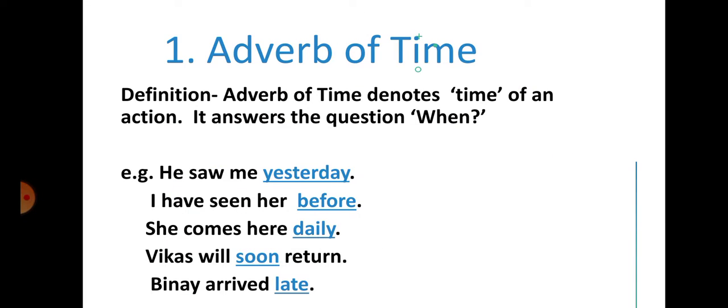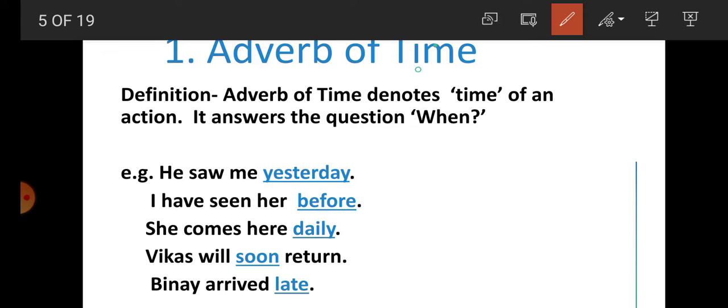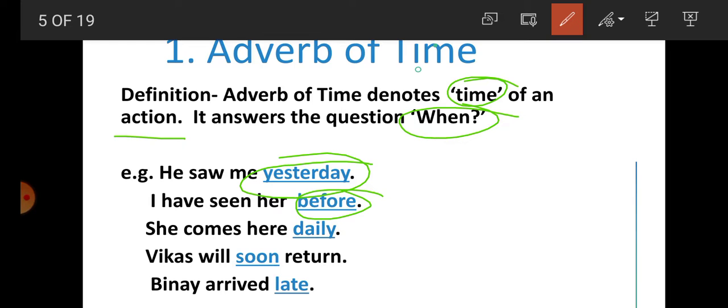Number 1. Adverb of time. What is adverb of time? Adverb of time denotes time of an action. It answers the question when. For example, student, he saw me when? Yesterday. I have seen her when? Before. She comes here when? Daily. Vikash will return when? Soon. Binay arrived when? Late. So these are the words that denote time of an action. So these are adverb of time.